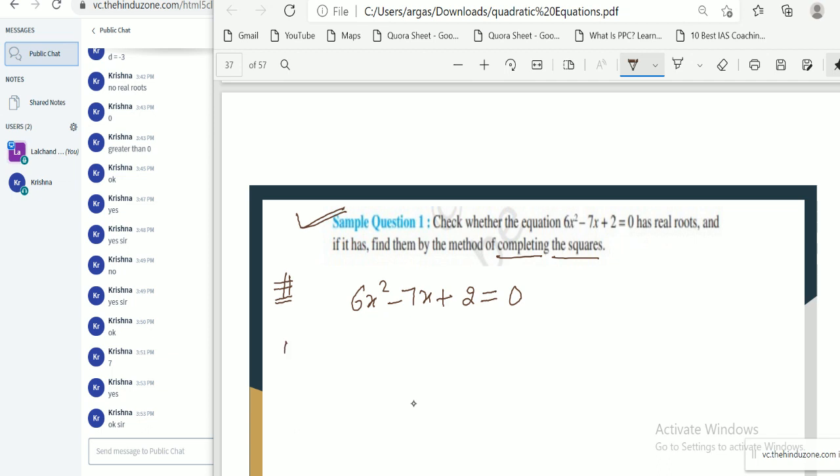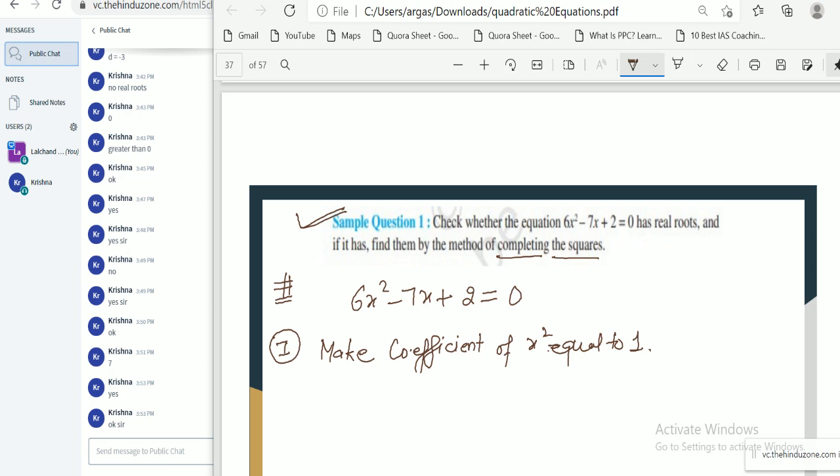What is the first step? In the first step, make the coefficient of x square equal to 1.